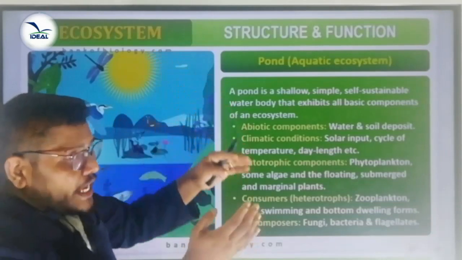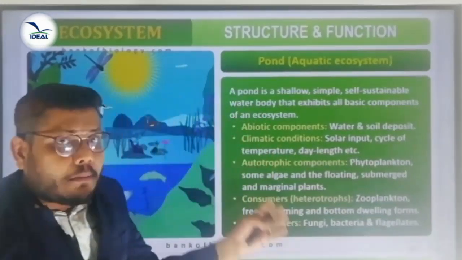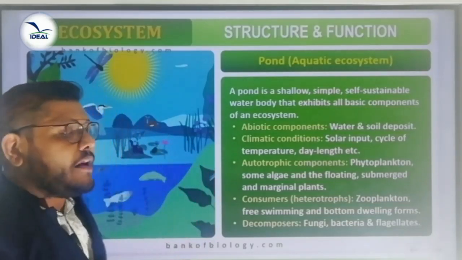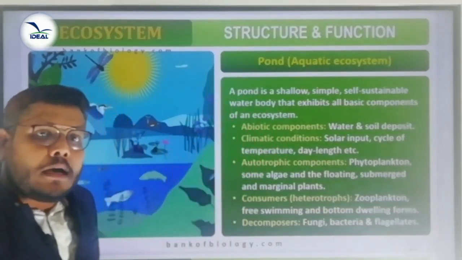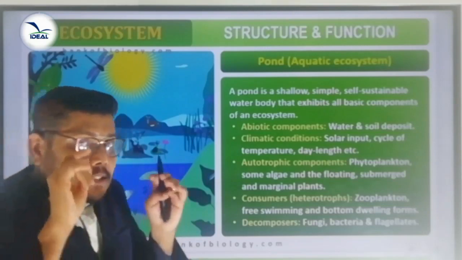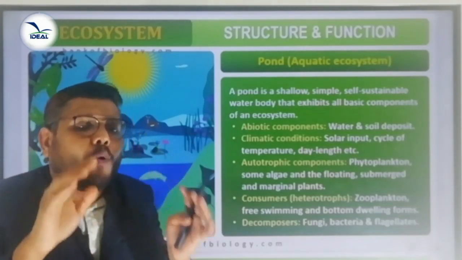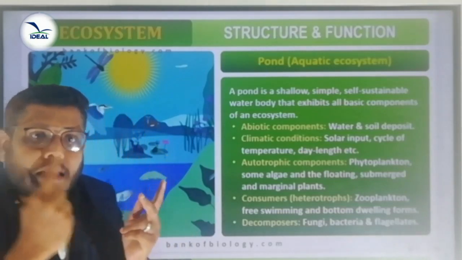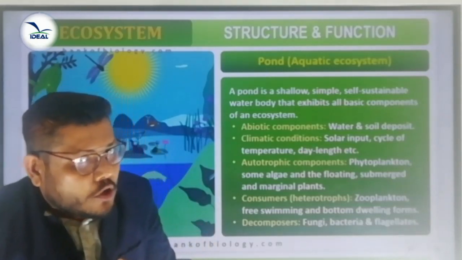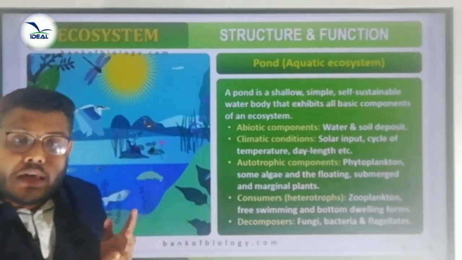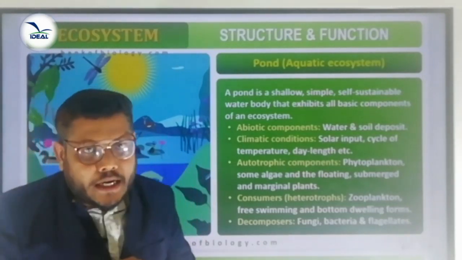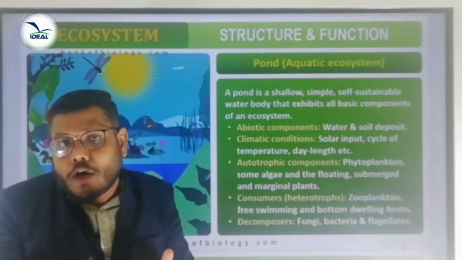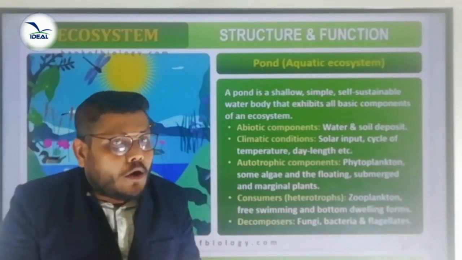All these organisms, the abiotic and the biotic components, interact among themselves within their environment. That environment is the pond environment, and it is called a pond ecosystem or aquatic ecosystem. Is it clear? What are the biotic components? What are the abiotic components? The living component is called the biotic component, and the non-living component is called the abiotic component. These two components interact among themselves within their environment, and that is called an ecosystem.